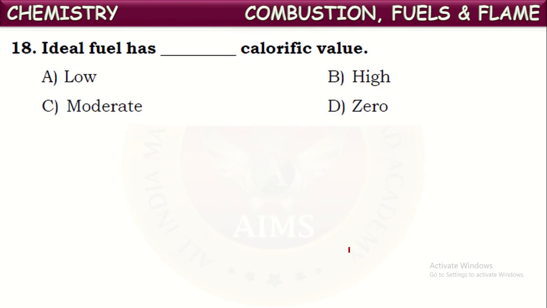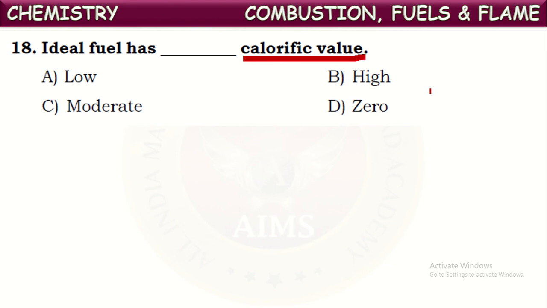Next, an ideal fuel has dash calorific value. What is meant by calorific value here? The amount of energy released per kg of fuel is called the calorific value. The amount of energy released when 1 kg of fuel is completely burnt is called its calorific value.